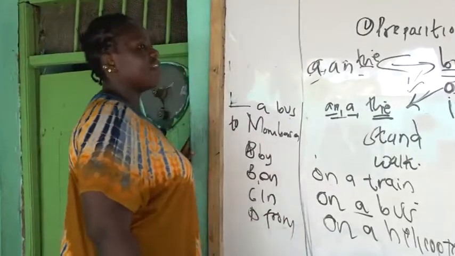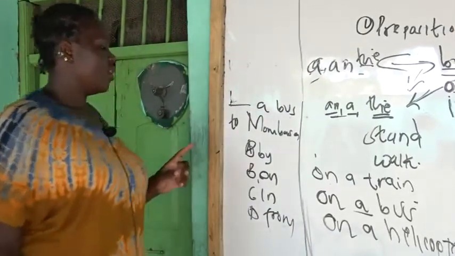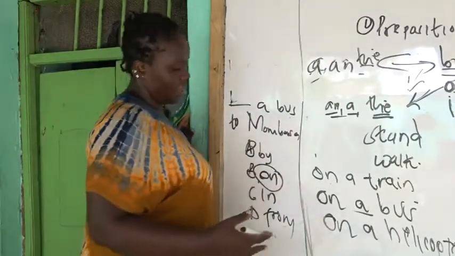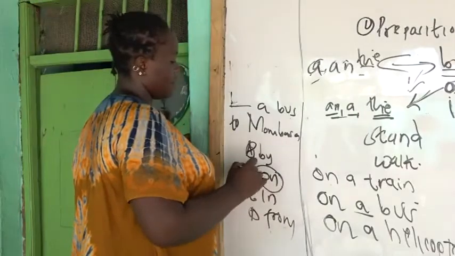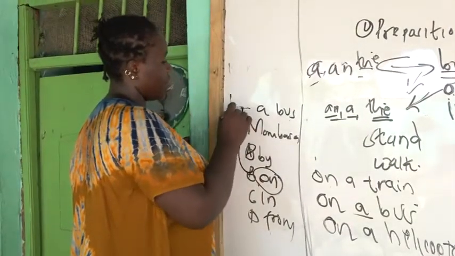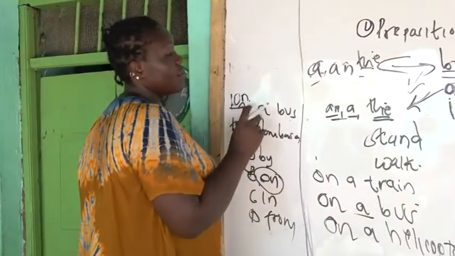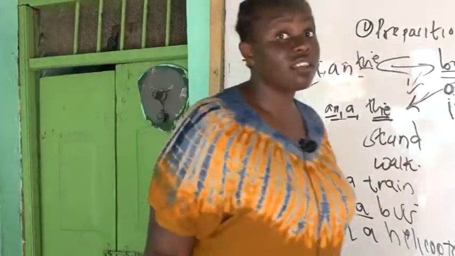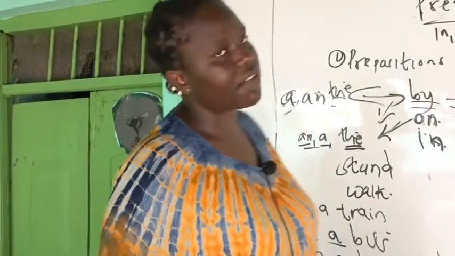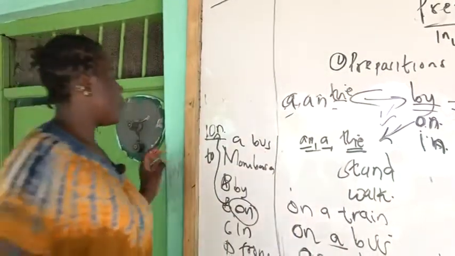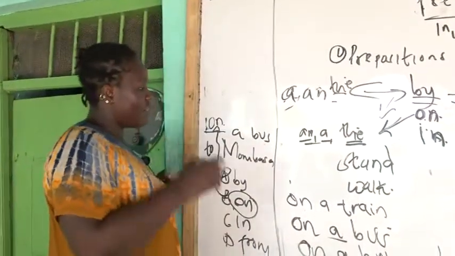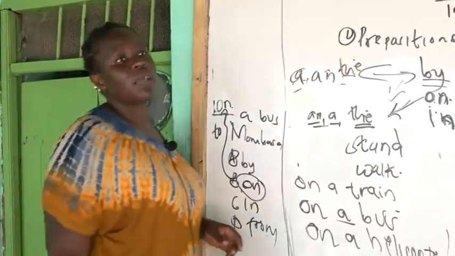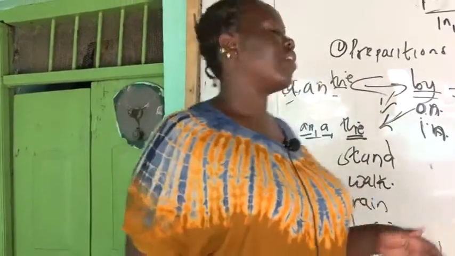Now, some people are going to ask, which answer are we going to use? You are going to go in for "on," unlike "in." Why? Because "on" is a preposition which can be used with forms of transport from which you can stand or walk, and you can stand and walk on a bus. We do that all the time. So you say, "I went to Mombasa on a bus." And I explained why you can't use "by," because "by" does not take the articles "a" or "an."